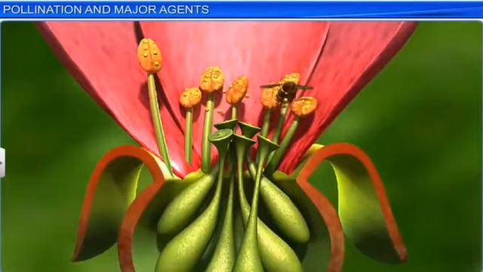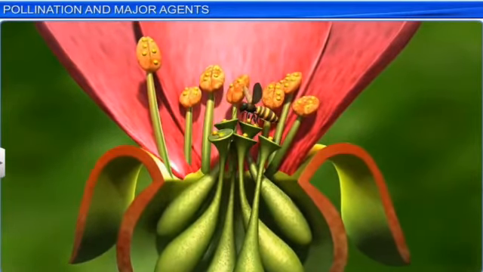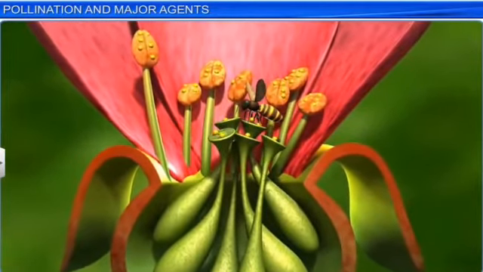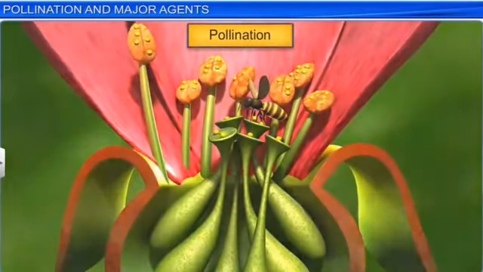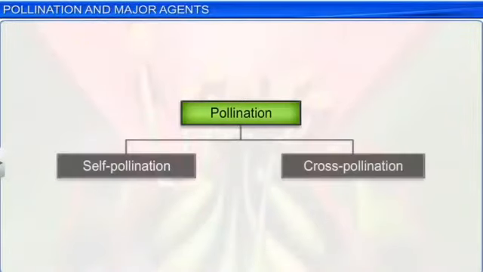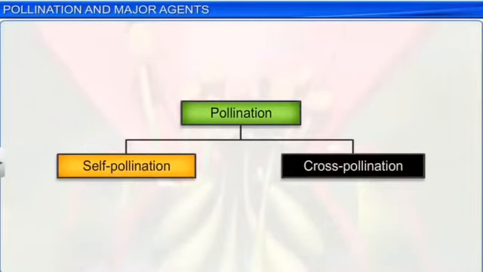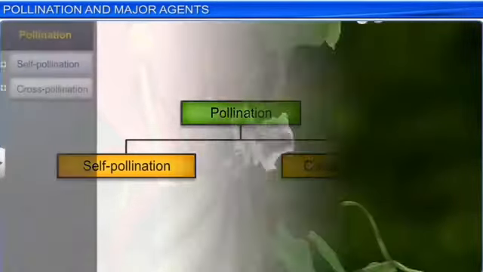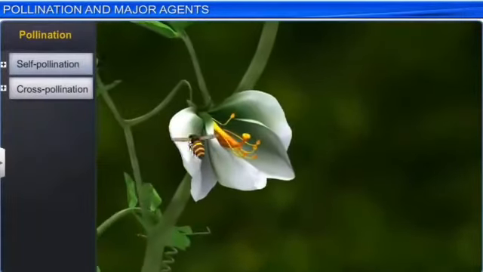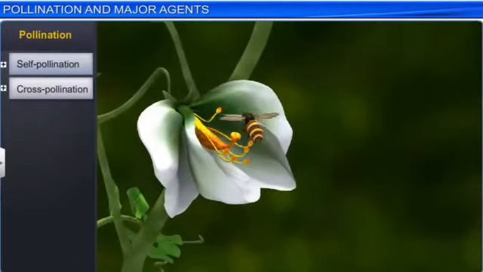Various external agents are responsible for pollination. So basically there are two major types: self-pollination and cross-pollination. When the transfer of pollen grains takes place from the anther to the stigma of the same flower, it is said to be self-pollination. And when it takes place between two different flowers, either of the same plant or of different plants, it is said to be cross-pollination.